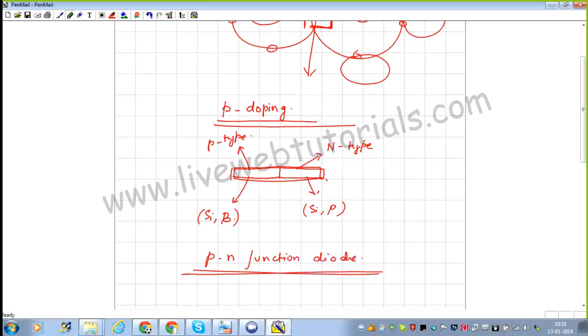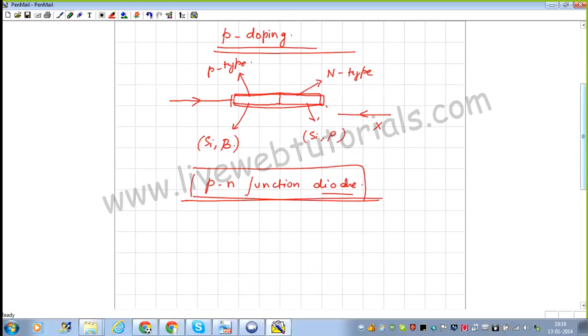Now this type of diode, the basic function of a diode is that it will allow the current to flow in one particular direction only. So if there is a reverse current, the current will not be allowed to flow. That is the function of a p-n junction diode, or simply you can call it a diode. It will allow the flow of current in one particular direction only.